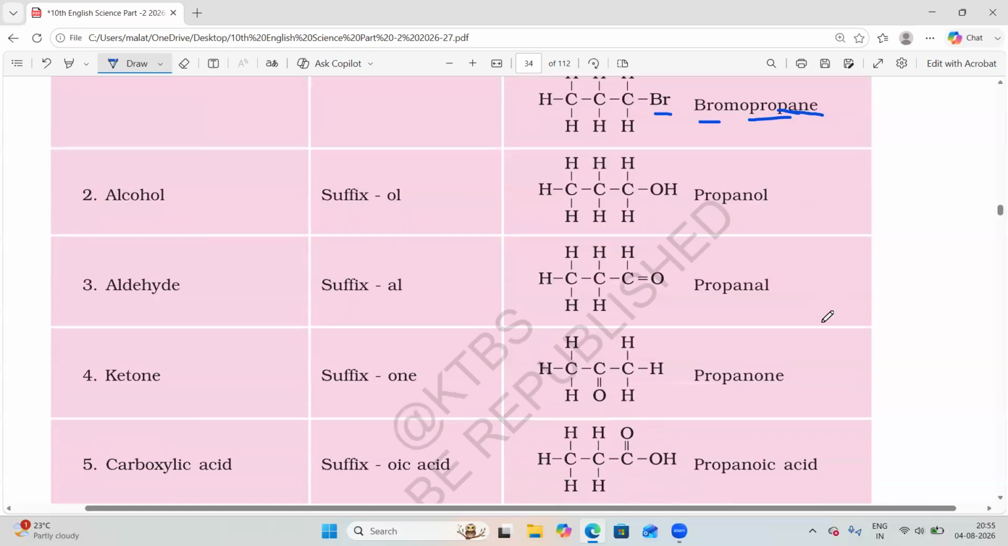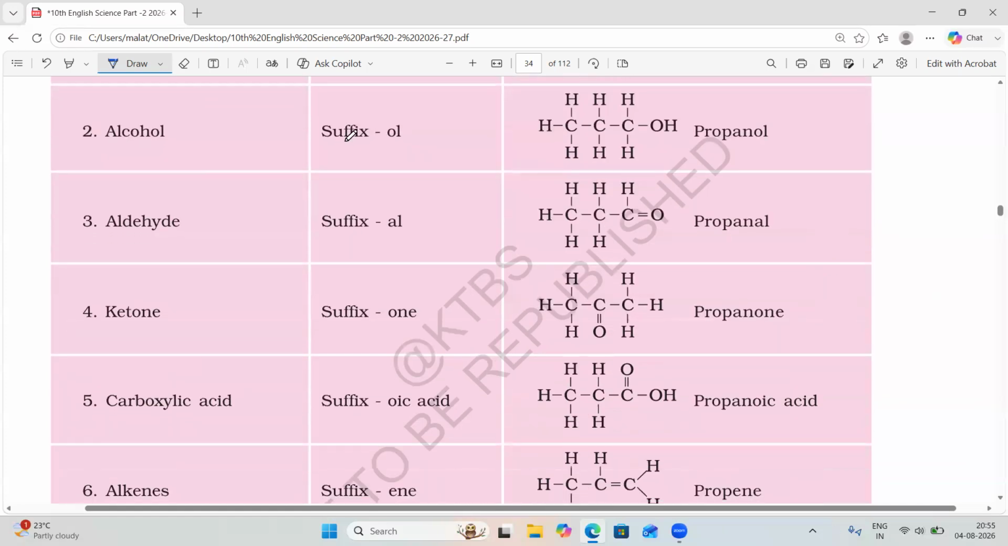Then how to write the suffix, we'll see some examples, as we said above. If an alcohol group is present, that is an OH group, which we studied above as a functional group in the organic compound, what should we write? The suffix OL. Here in the example, OH is present, that is the alcohol group. You should write this as a suffix. Suffix means last name. First you should write the word root. The word root is prop.